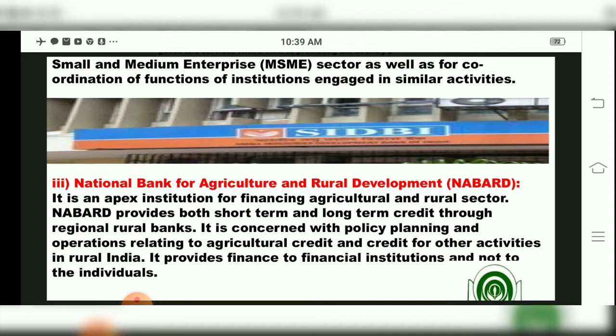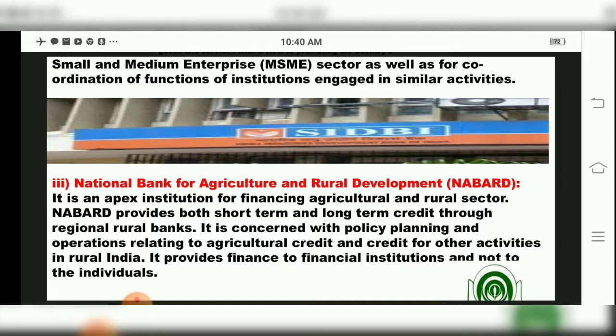Keep in mind, NABARD is especially for agricultural development as well as rural area development, but it will not give loans to an individual person. It will give loans to financial institutions, children. Which financial institutions? Those formed especially to lend money to poor people. NABARD will provide funds to them and afterwards they will provide to rural areas.